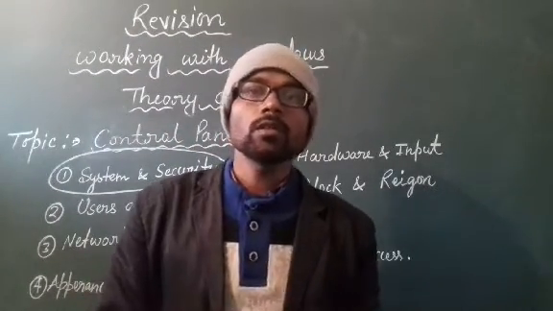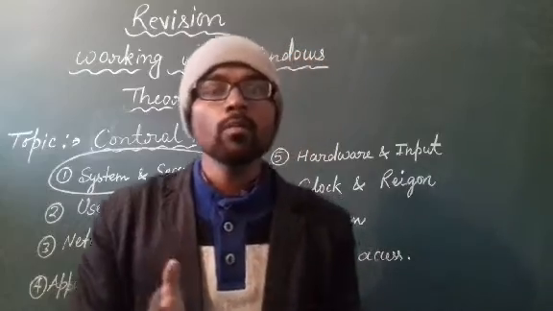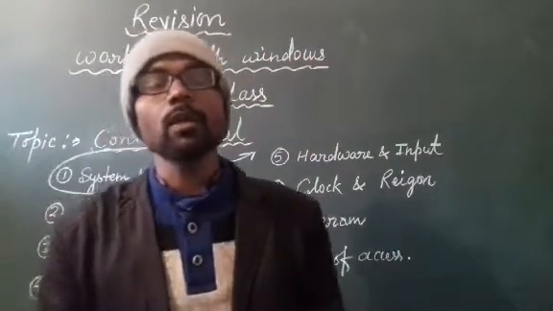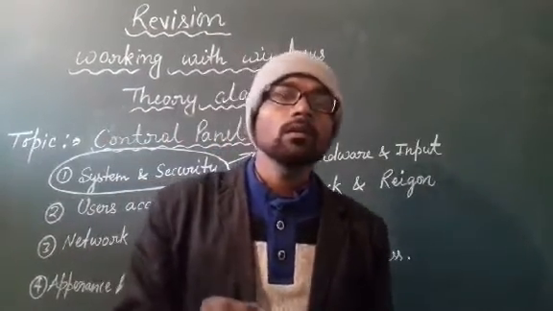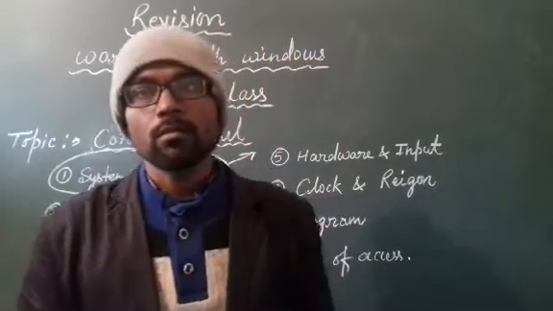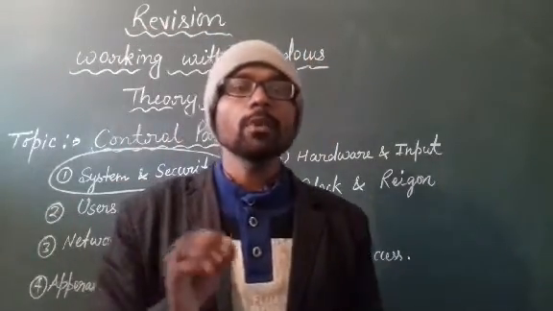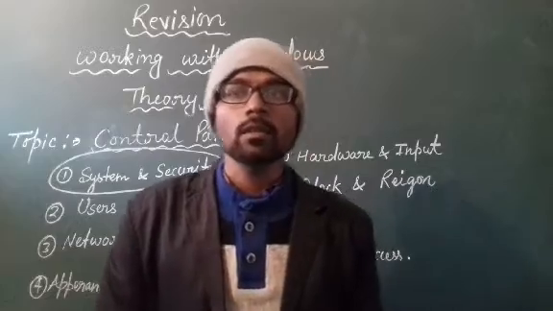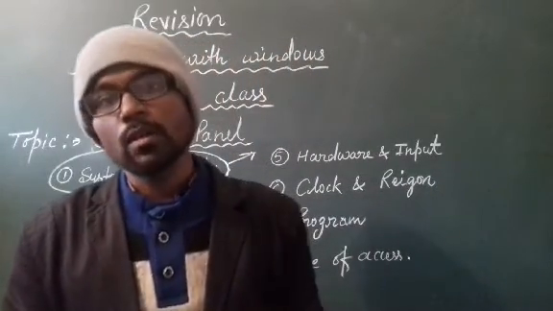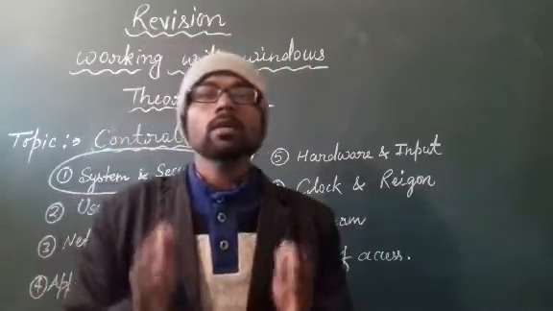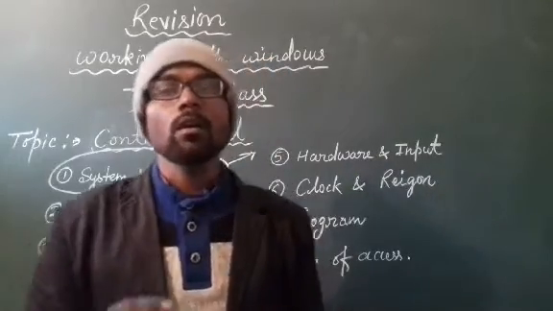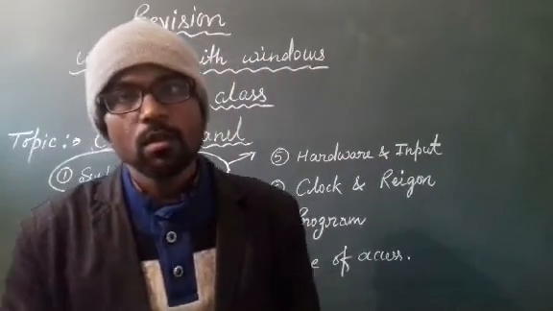Students, it is used to set communication between multiple computers in a computer network. Next is appearance and personalization. It is used to control the appearance on a computer.